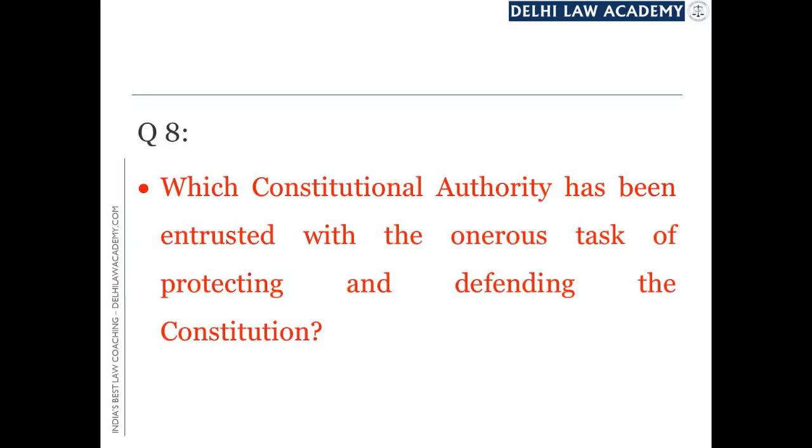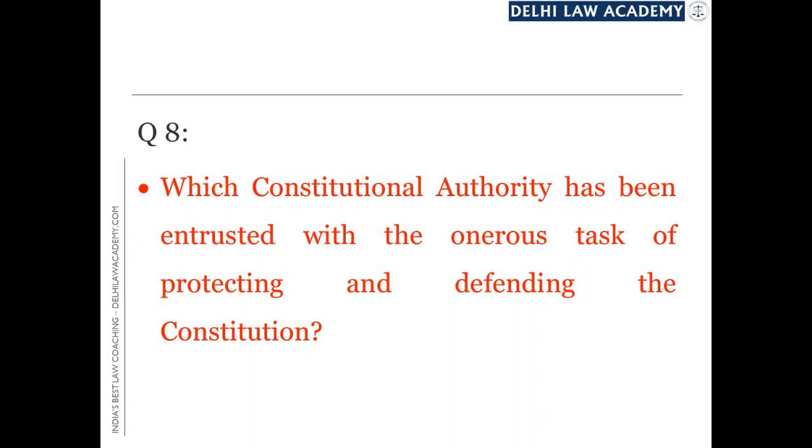Next question. Which constitutional authority has been entrusted with the onerous task of protecting and defending the Constitution? In other words, who is the protector and defender of the Constitution? Many people answer this question by saying that it is the Supreme Court of India which protects and defends the Constitution. However, if you have a look at the provisions of the Constitution itself, we find a different answer, and the answer to this question is available in Article 60 of the Constitution.